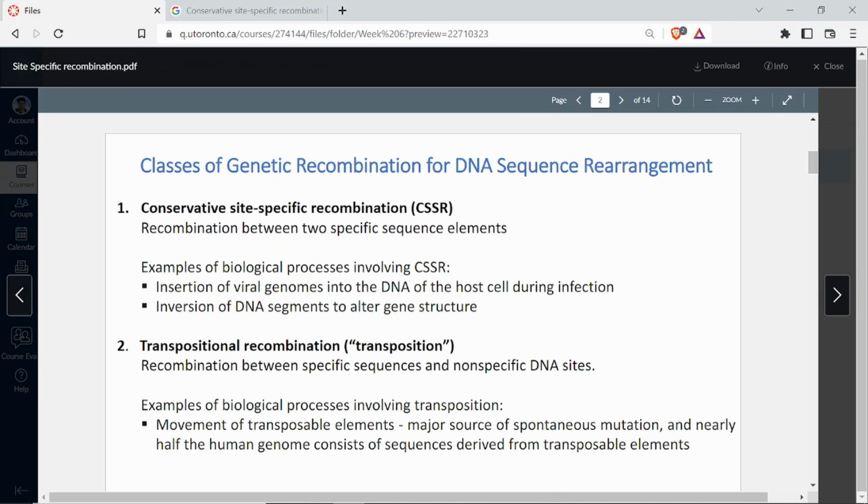Whereas in homologous recombination, for example the homologous recombination that happens during meiosis, you have those complete chromosomes aligning with each other. The crossing over can happen anywhere, and so the recombinant gametes can be formed using any kind of permutation combinations. So you cannot define what regions are going to recombine and what will be the outcome of this recombination. But here you precisely know what is the outcome of the recombination because it happens at precise sites known as recombination sites. It will not happen away from that.